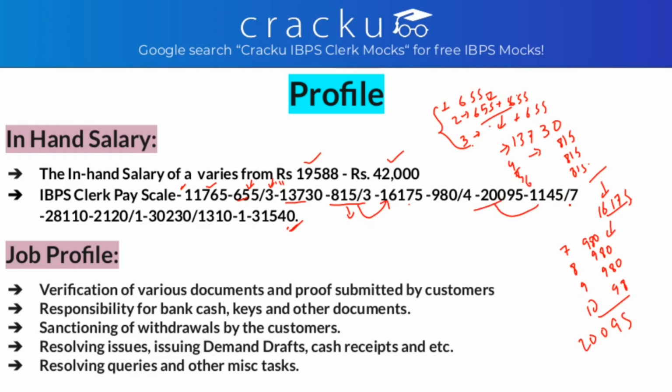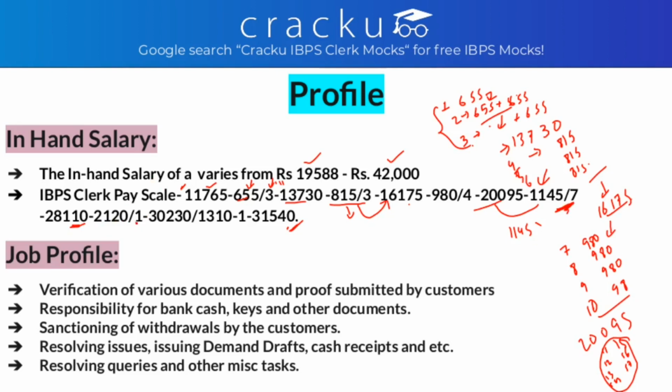After that, for the next seven years, that is the 11th to 17th years, every year your increment will be 1145, until your basic pay reaches 28,110.